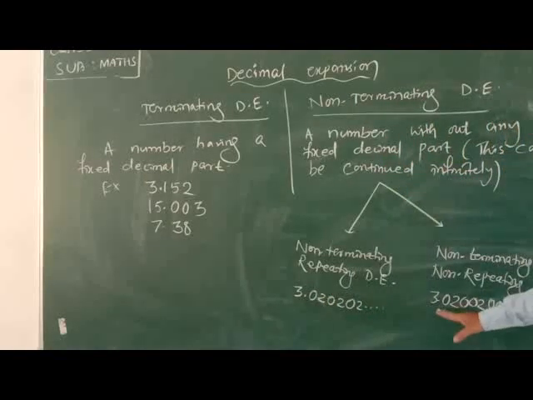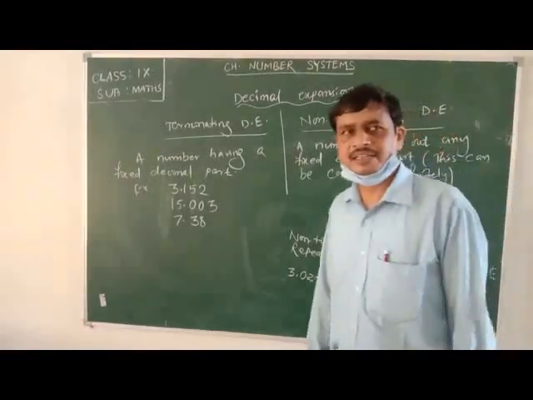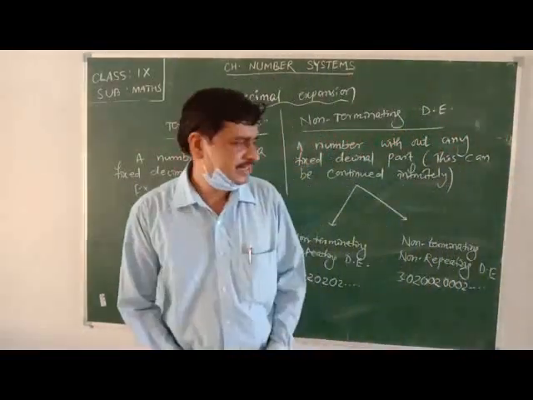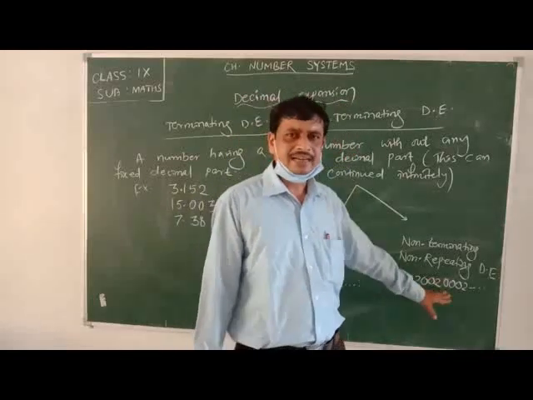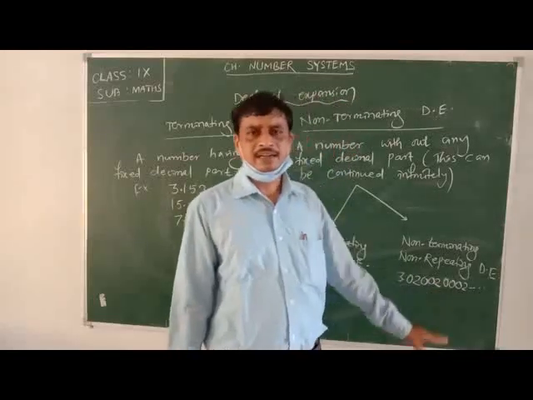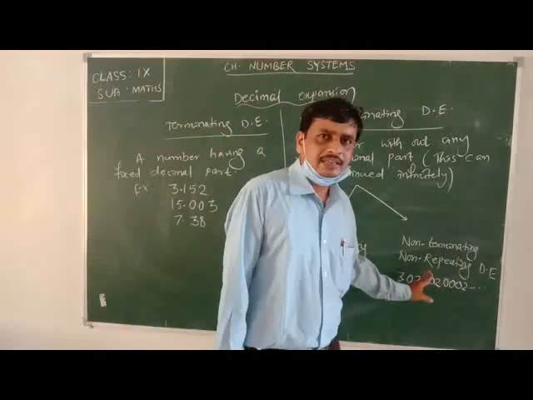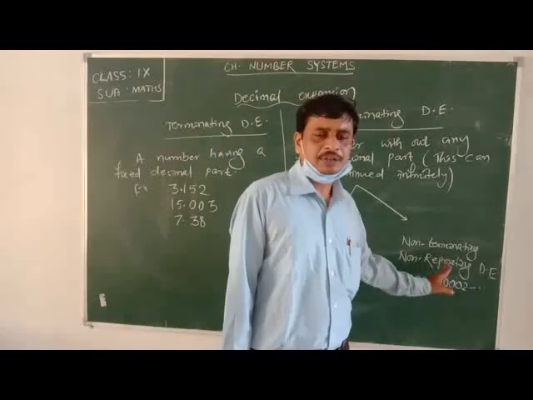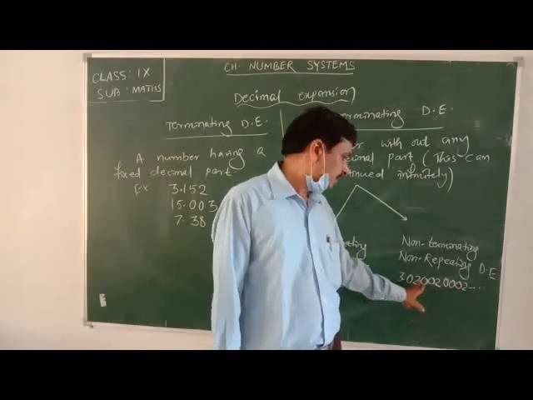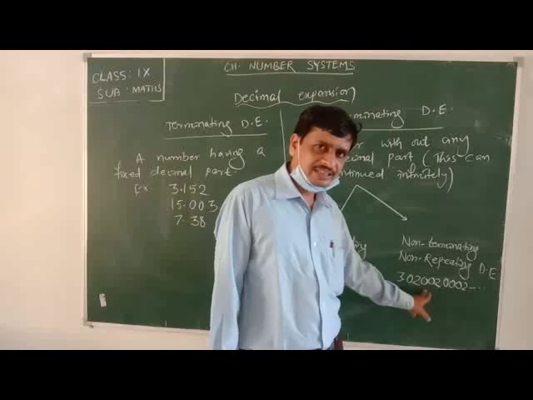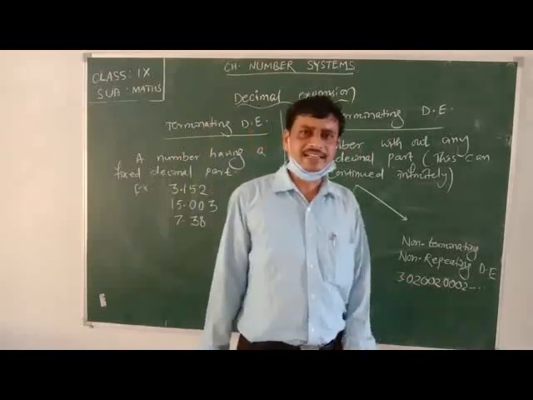But if the decimal part is endless, when the decimal part doesn't end at any place and the digits are not occurring after the same interval, like after 0 there is 2, after 2 there is 0, but here after 0 it is occurring 0, different digits are occurring here.